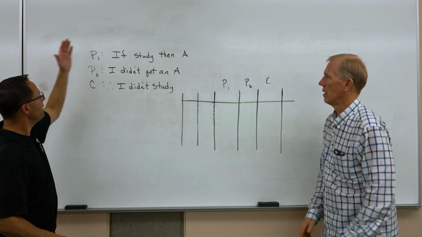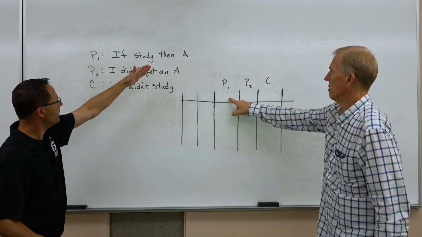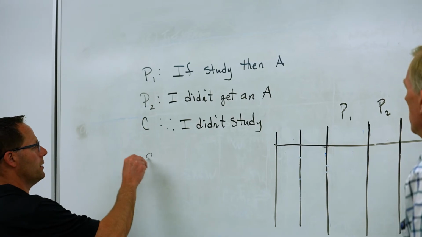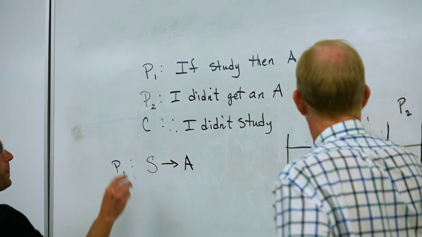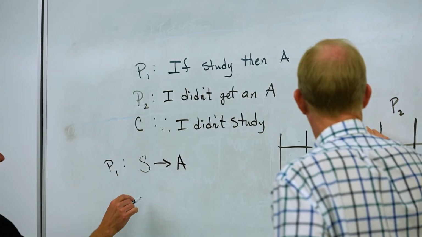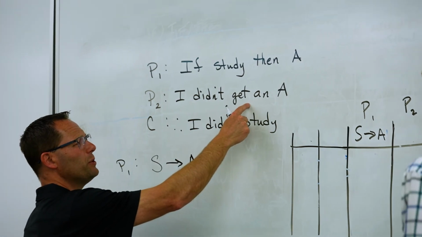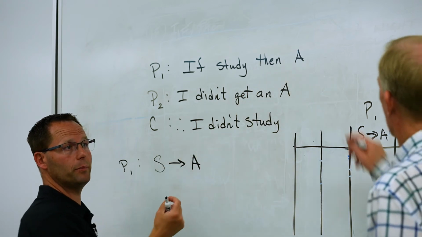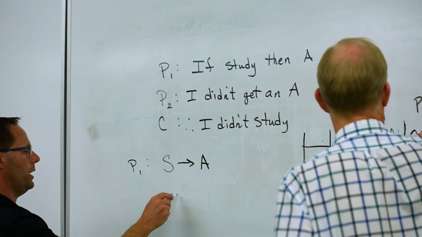So here it is. If I study, then I get an A. I feel like I can fill that in right now. Okay, do it. I need some letters, though. So if I study, then I get an A. Got it. Premise 1. If, then. Okay? I didn't get an A. Now, a lot of times people will choose another letter for this, but it's not. This is the opposite of what you've already talked about. Yeah. So make sure you don't pick another letter. Because A is I got an A. Yeah. So this is not A: I did not get an A.